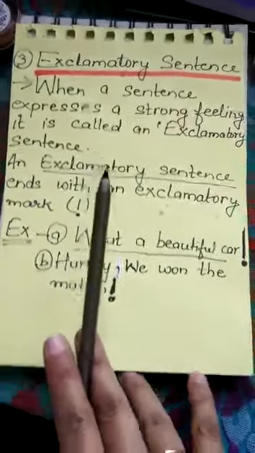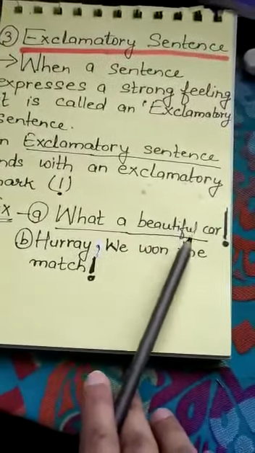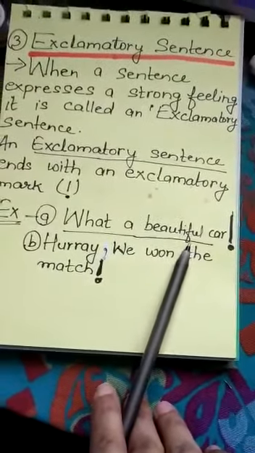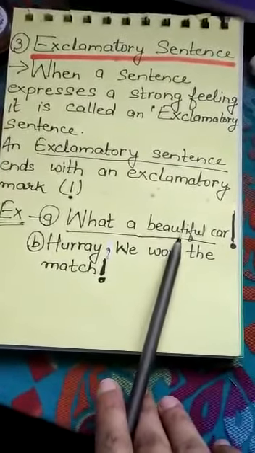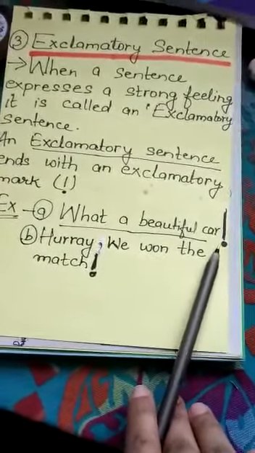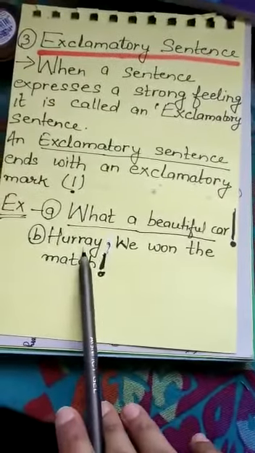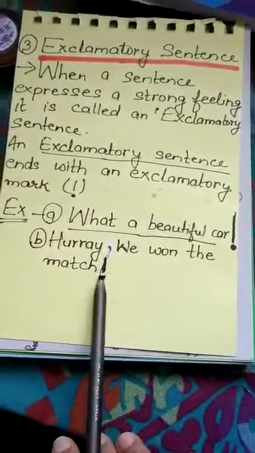Let's learn through an example. What a beautiful car! Whenever we see a good, beautiful thing, we say, wow, what a beautiful thing. And we use an exclamation mark. Go to the other example. Hooray, we won the match!